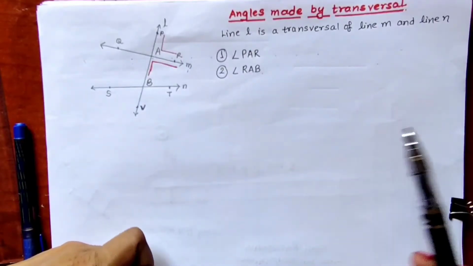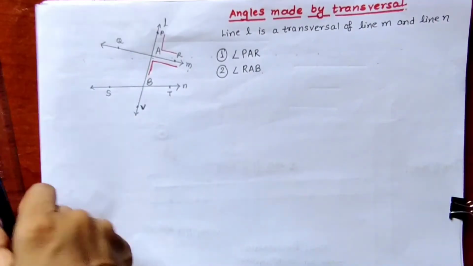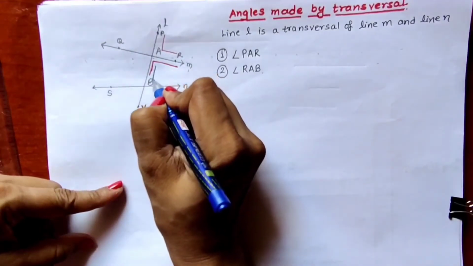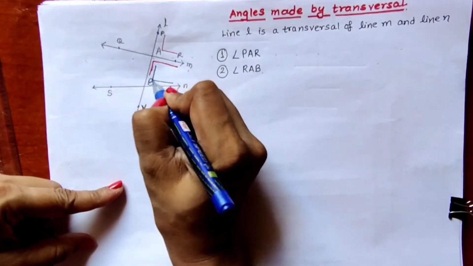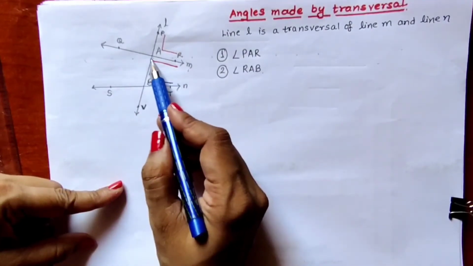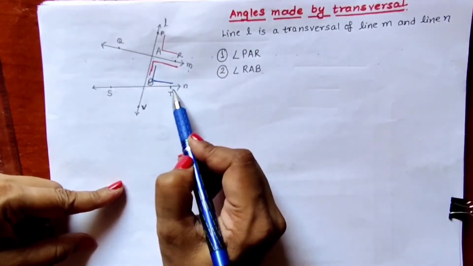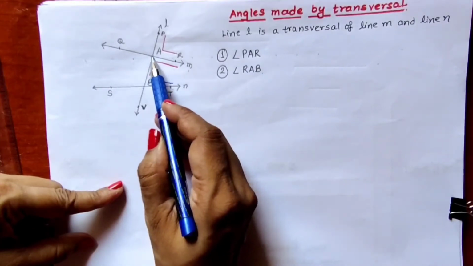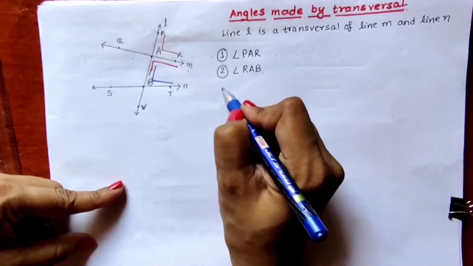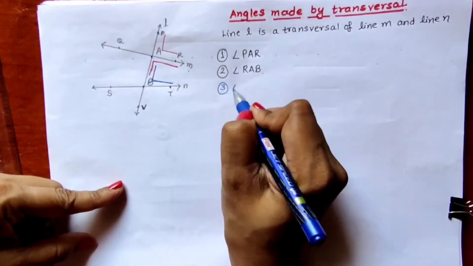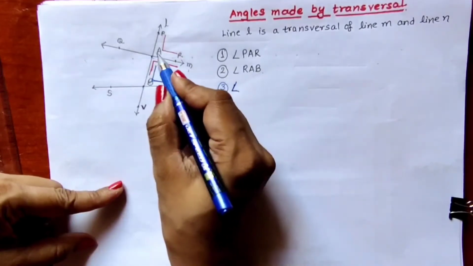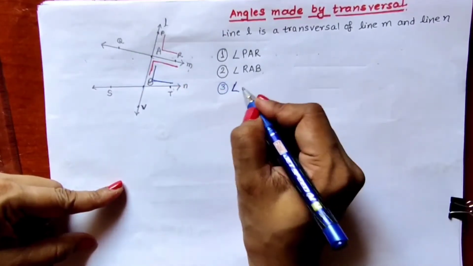Now let us see two more angles on the right hand side. In this way, the third angle is angle ABT. This point is point A, this is B, and this is T. We have to put the symbol of angle like this, angle ABT.